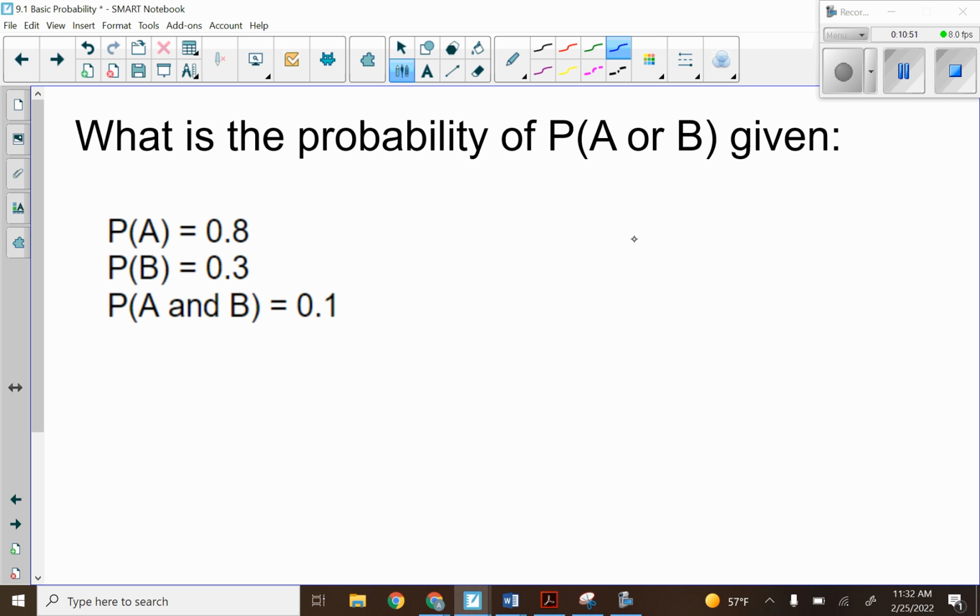So what is the probability of P of A or B given?